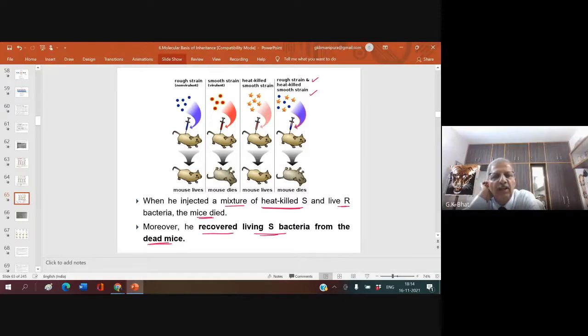Because he had already killed the S bacteria by heat. But when he mixed that heat-killed S bacteria and the live rough strain and injected it, the mouse died. After autopsy, when the mouse was searched for bacteria, he could get living S bacteria from it.